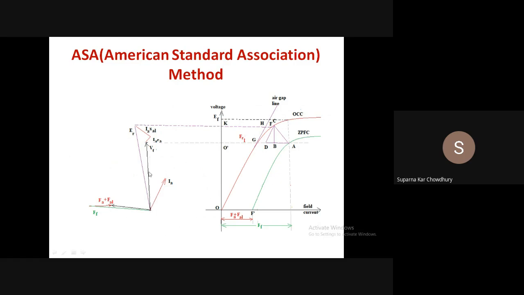Now we know IA and VT and this angle theta. So VT plus IARA and IAXL is calculated, which will give you the air gap voltage ER. So corresponding to the air gap voltage, here you can see if there were no saturation, then the EMF required should be this one. But because of saturation, the EMF required is this one.